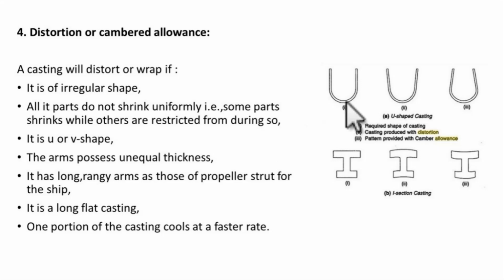Basically, we provide some distortion in the opposite direction to that which occurs while the material cools. For example, you can see here the first part is the desired shape that we need, and the second part is the casting produced with distortion. If we don't provide any allowance, the product will be like this, but we want the product to be like this. That's why we provide a negative allowance that is opposite of this distortion, and this is called the camber allowance. This is how we can avoid this distortion.